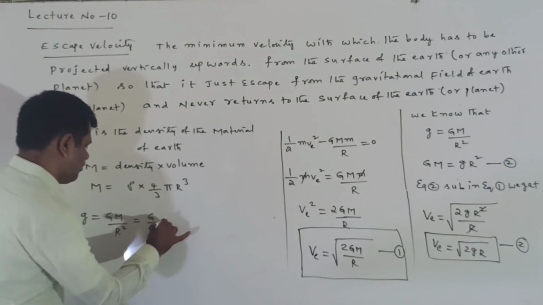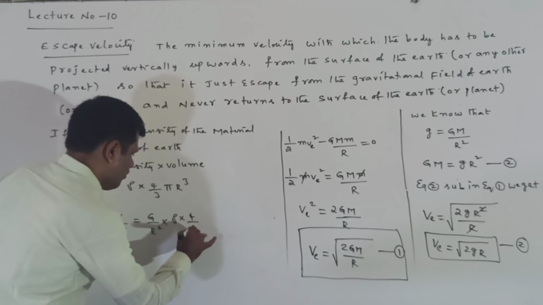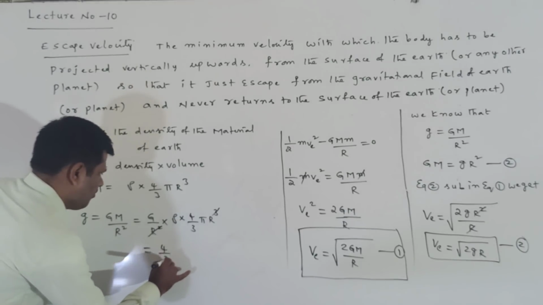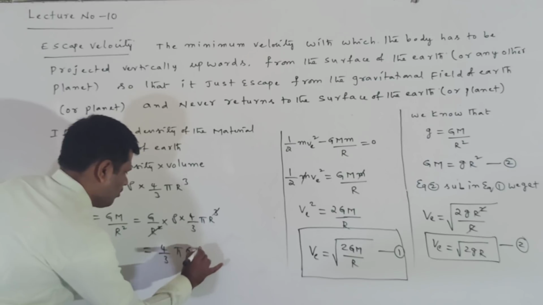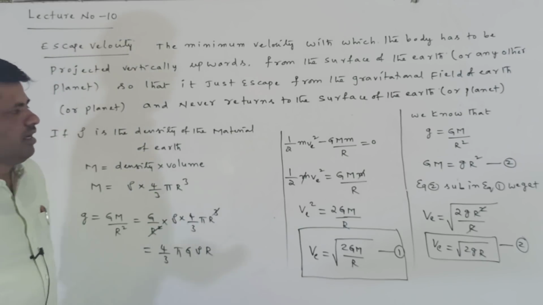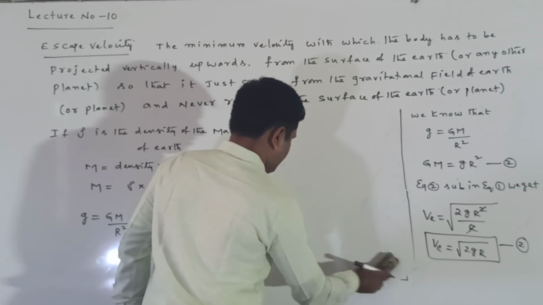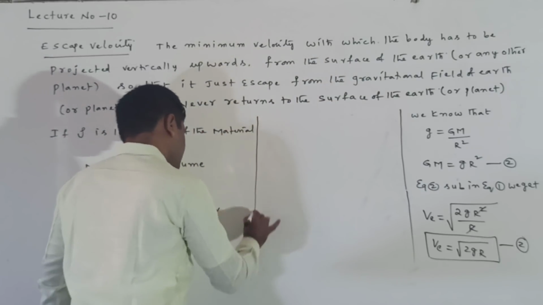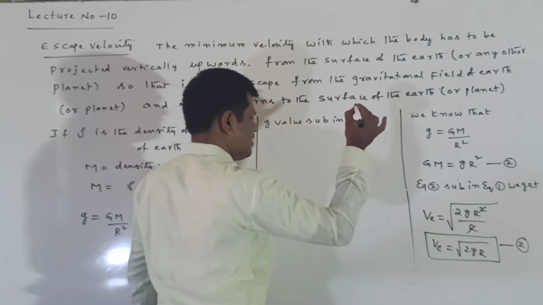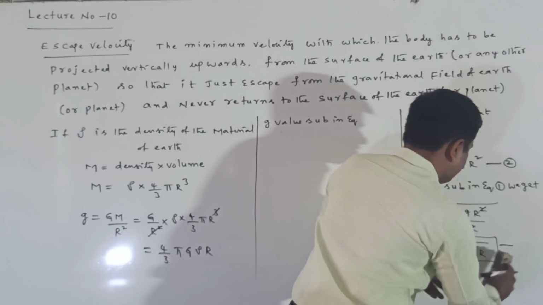With M equal to rho into 4 by 3 pi R cube, R square and R get cancelled, and we get g equal to 4 by 3 pi G rho R. Now this g value I want to substitute in equation number 2 to get another form of the expression for escape velocity. This is given as equation number 3.